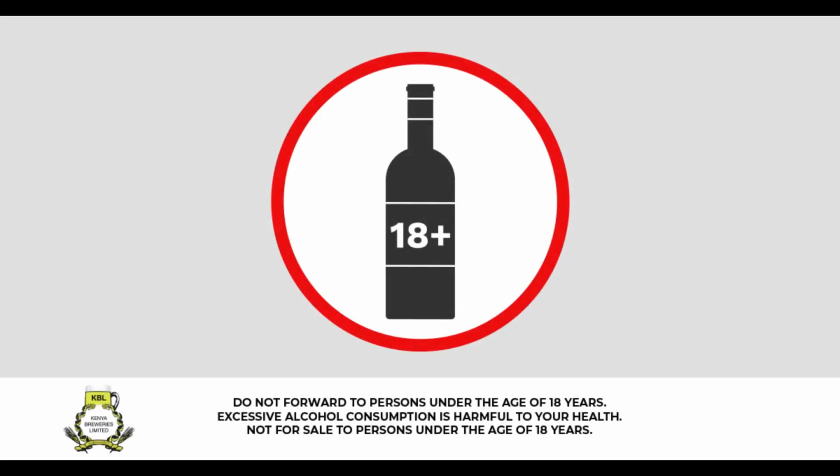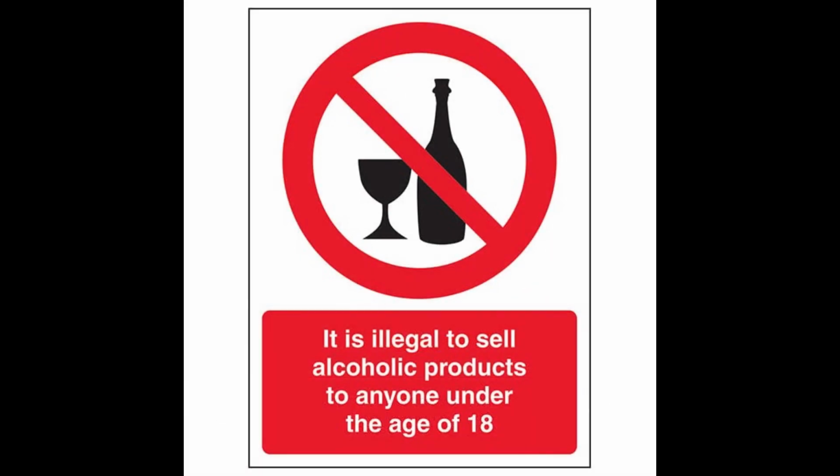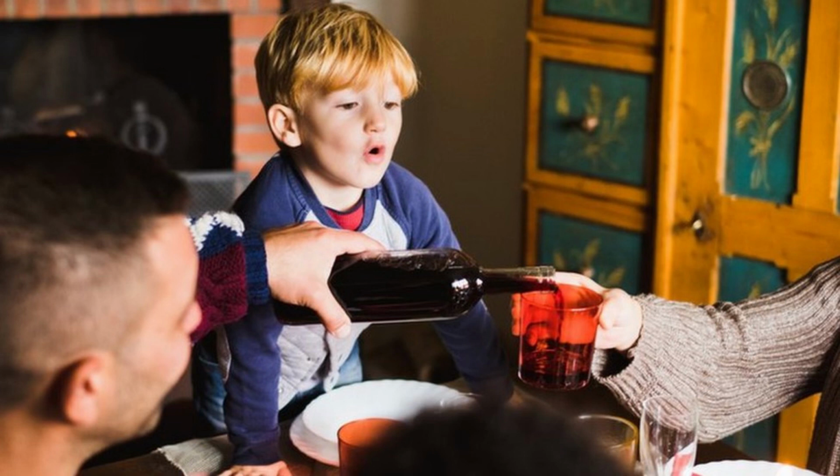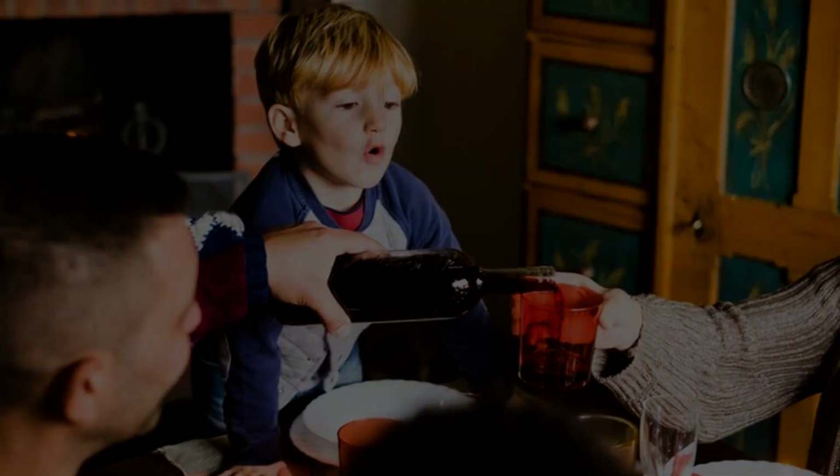So smoking is an example of juvenile delinquency. Drinking alcohol is also juvenile delinquency. That's why in almost every alcohol they write not for persons below the age of 18. It means when a young person engages in alcohol, it's an offense under juvenile law.